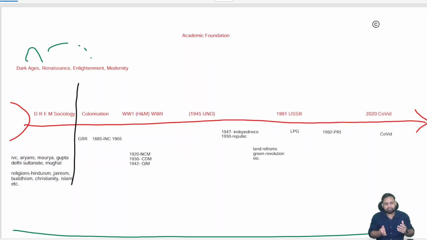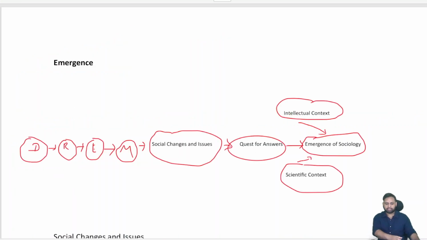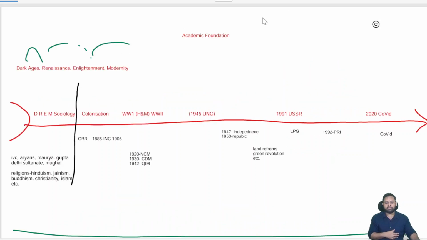Okay, individual reason, then become self-reliant, questioning the church. Okay, then all those things. Then Europe starts to become a new society, which simply means what? Modernity. Okay, so dark ages, renaissance, enlightenment, modernity. Now when this modernity happens, what happens? Europe changes. Okay, and it becomes a new Europe, that is called modernity in the context of Europe.